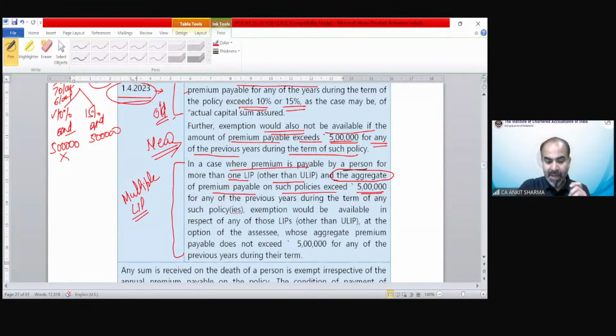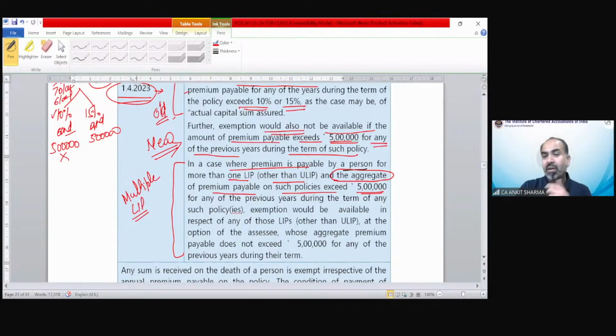So you are paying premium for 3 policies, suppose 1.5 lakh, 1.5 lakh, and 1.5 lakh. So it is 4.5 lakh. So not an issue. But suppose you are paying premium for 4 policies, 1.5 lakh, 1.5 lakh, 1.5 lakh, and 1.5 lakh. So aggregate it is 6 lakh. So now you cannot claim the exemption, but the thing is not over.